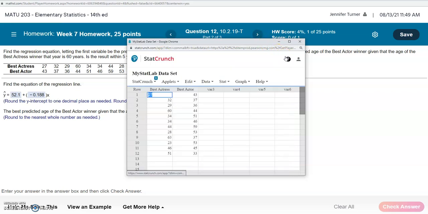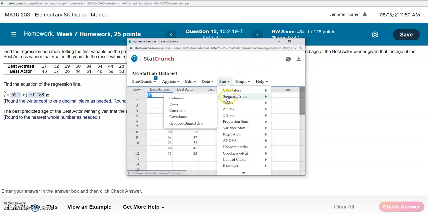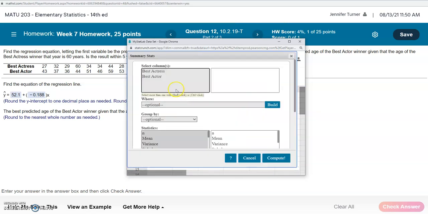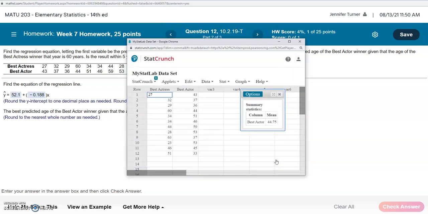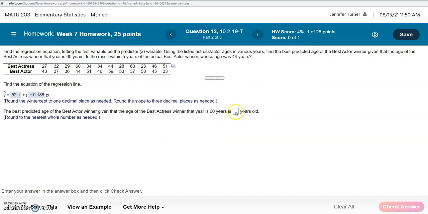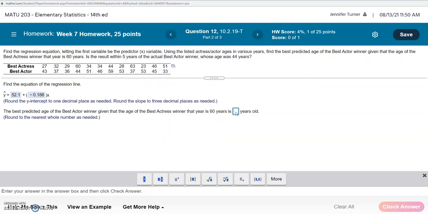Remembering all the way back to earlier in the course, we know how to calculate a mean in StatCrunch. That's going to Stat, Summary Stats, Columns, and then we select the best actors and choose the mean. Compute. So the mean age of the actors is 44.75. So if we come back over here, we could round that to 45, as it says round to the nearest whole number as needed.